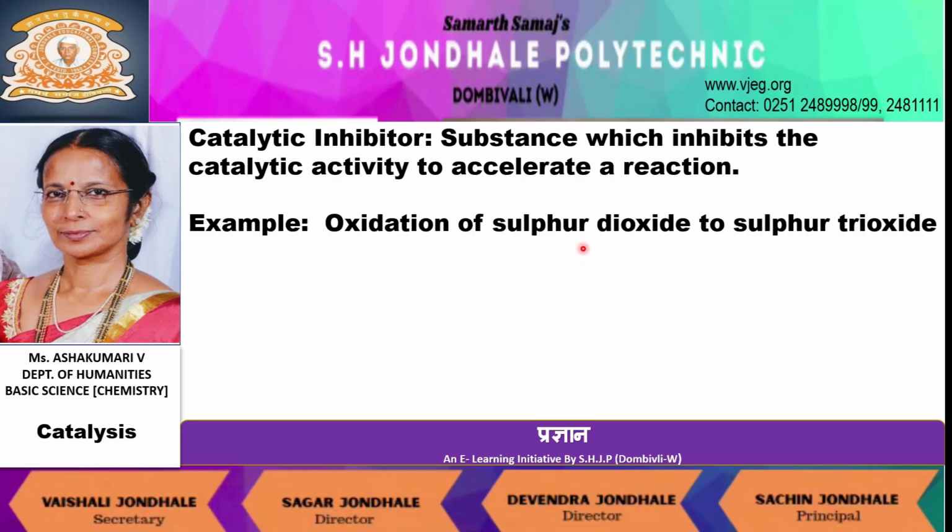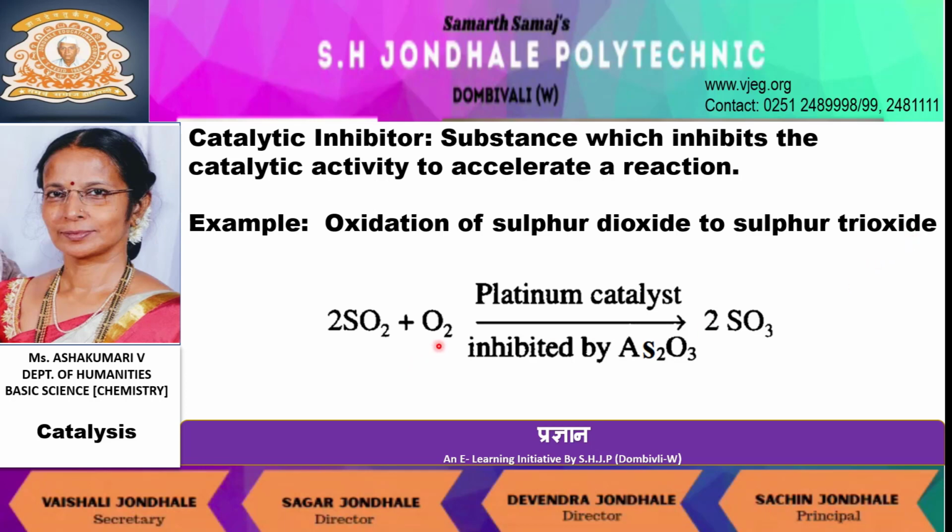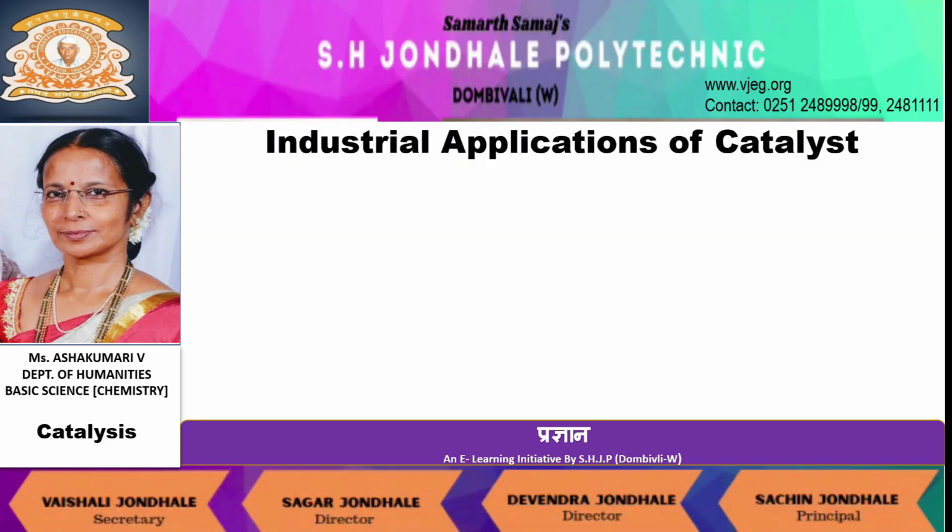Consider the example of oxidation of sulfur dioxide to sulfur trioxide. Observe this chemical reaction. The platinum catalyst, which is used in oxidation of sulfur dioxide to sulfur trioxide, is destroyed by the presence of arsenic trioxide. Hence, arsenic trioxide acts as an inhibitor in this reaction. Hope you have understood the concept of catalytic promoter and catalytic inhibitor.